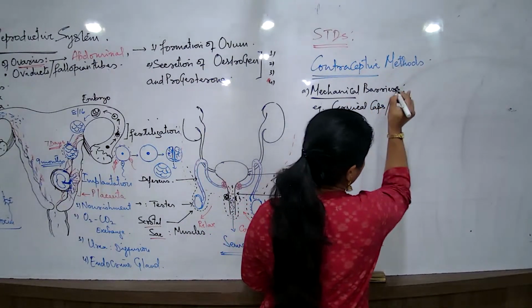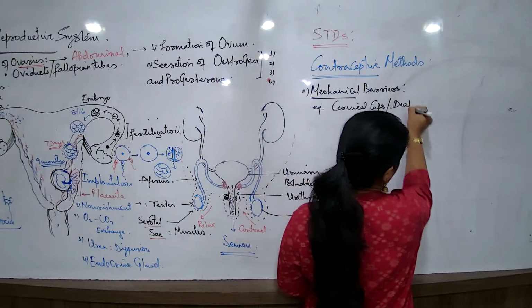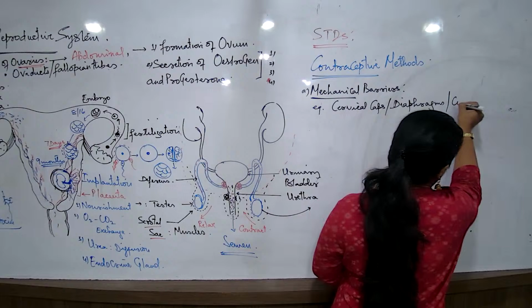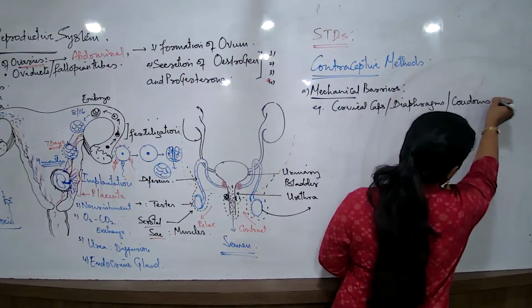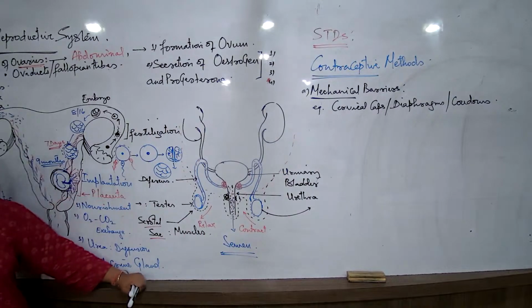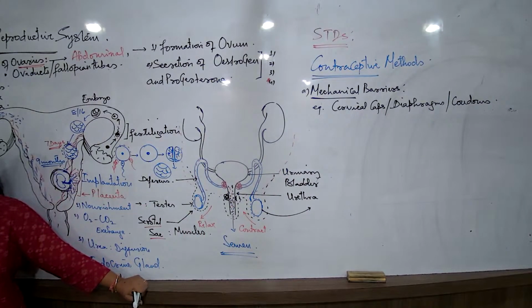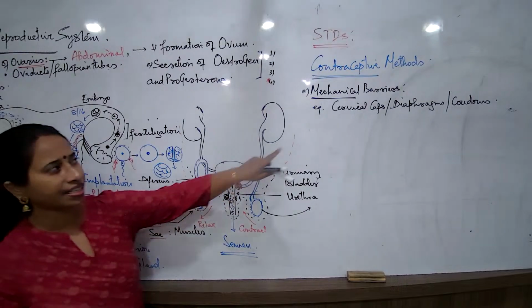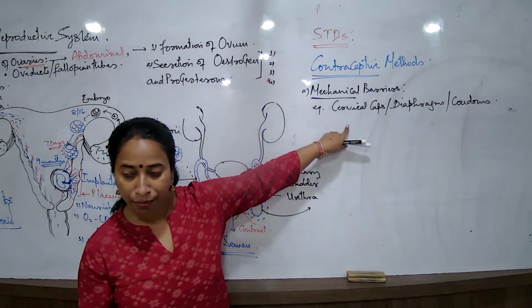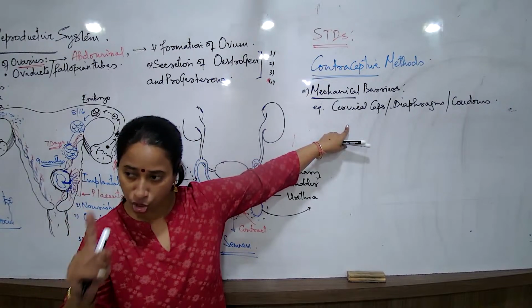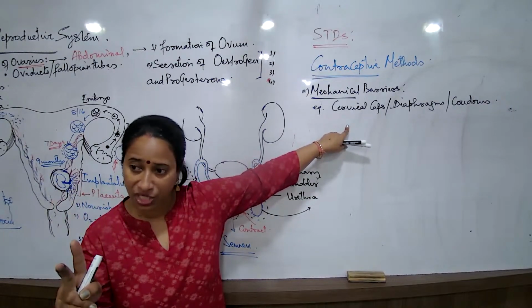We would understand some devices or membranes like the diaphragms and the condoms. So what is the benefit? If I tell you the benefit, the advantage and disadvantage, you have to remember both. When I talk about the advantage, what do you write? Mechanical method advantage: they provide advantage for both preventing fertilization and preventing STDs.